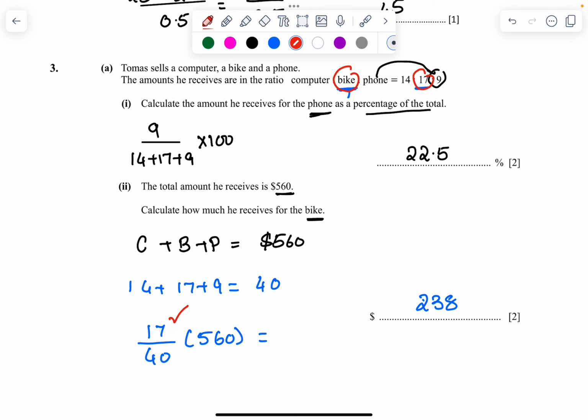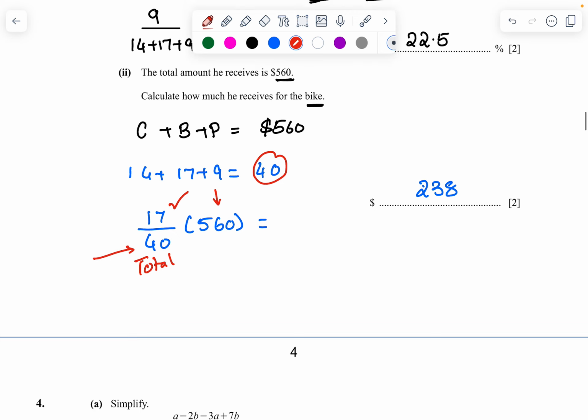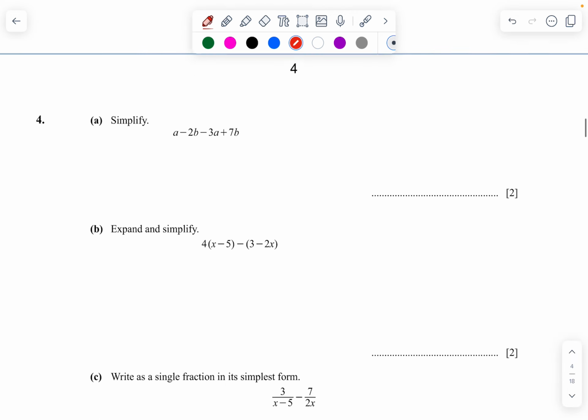So once again, for the bike, the number was 17. So I took 17. Now we need to compare with the total. Total is nothing but what? 40. How did I get 40? 14 plus 17 plus 9. And the total amount is 560. So 17 out of 40 parts of 560 is 238.